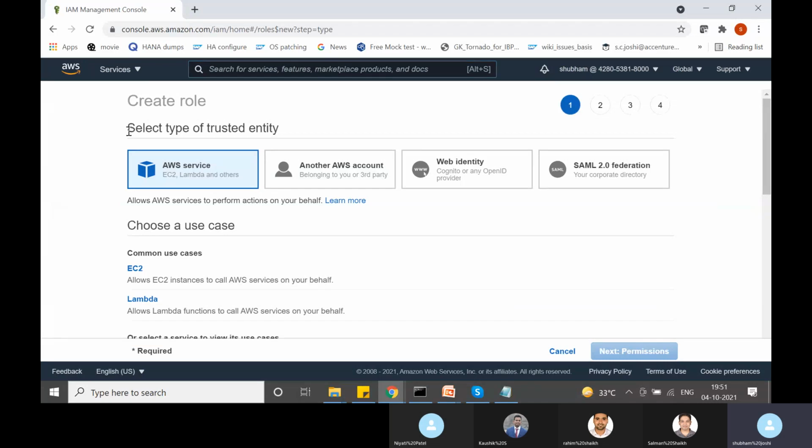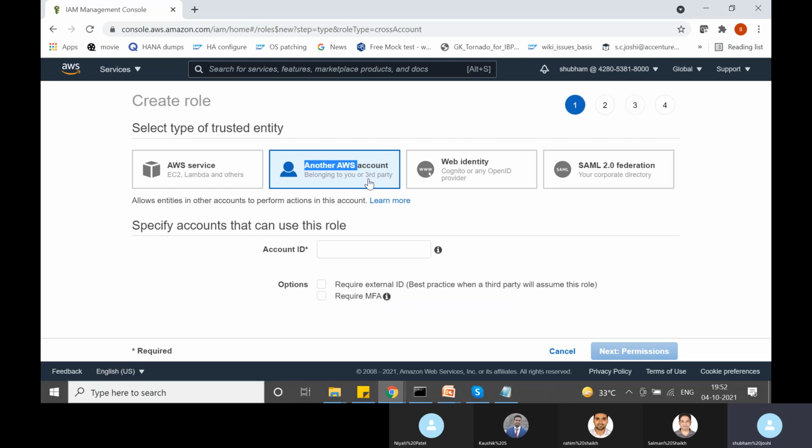Here it is asking me to select the type of trusted entity. So far, what we have done is create IAM roles for AWS services, right? We have created an IAM role for EC2 instances, and an IAM role for Lambda. So now we want to trust another entity, so I will select another AWS account. Another AWS account belonging to you or a third party. That other AWS account can belong to your own company, or it can belong to any third party company also. In our case, it is a third party company, right?